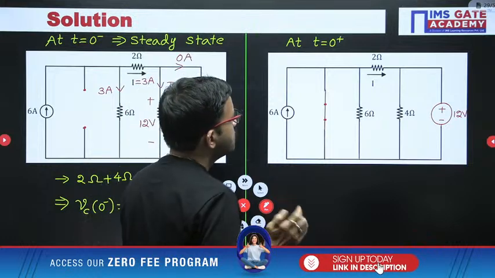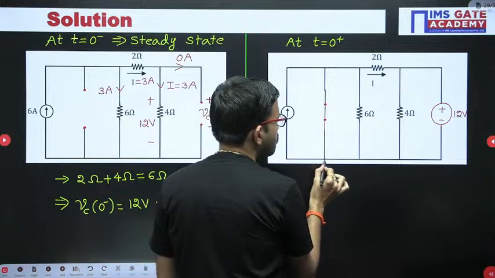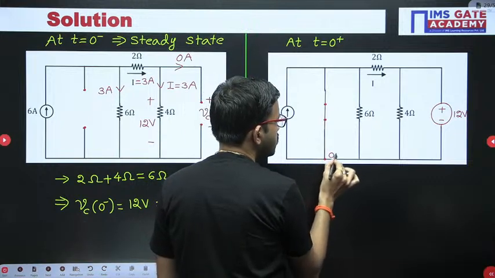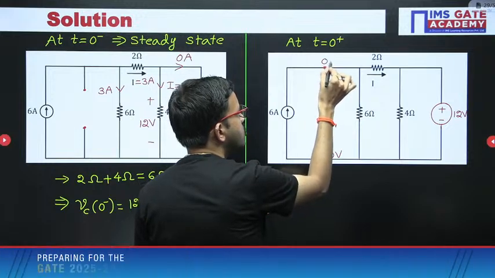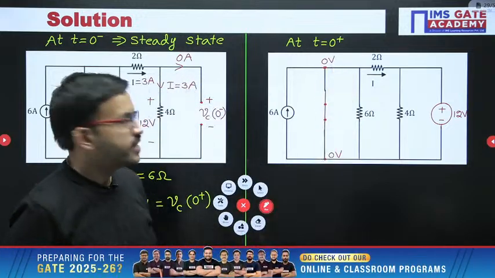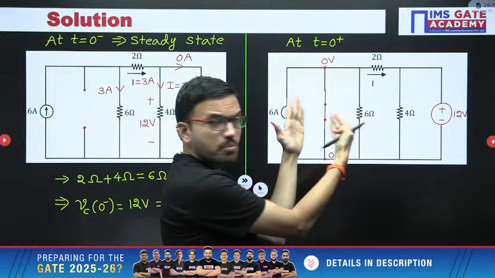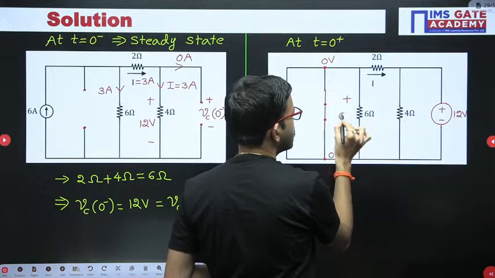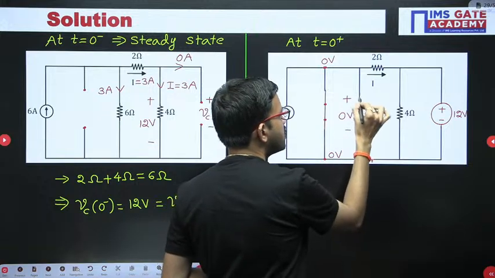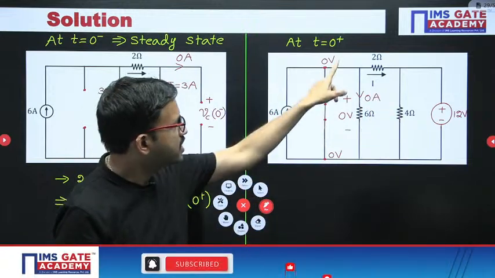Now if you observe, since the switch is closed here, this point generally you will be considering ground. Since these two terminals are the same, this node voltage is also 0 volt. This branch and 6 ohm are both connected in parallel. In parallel the voltage is the same, 0 volt, and by using Ohm's law you get 0 ampere. That means in this branch no current flows.